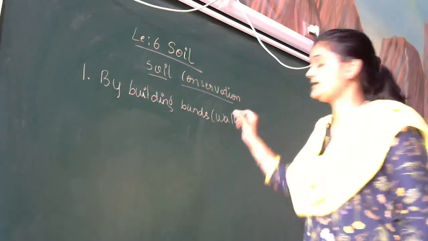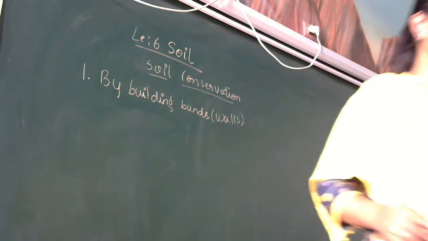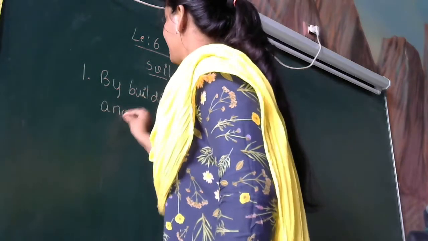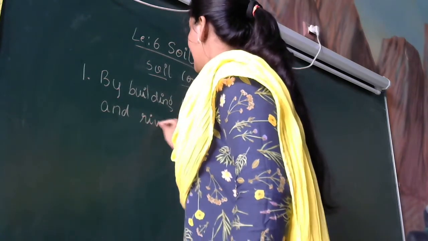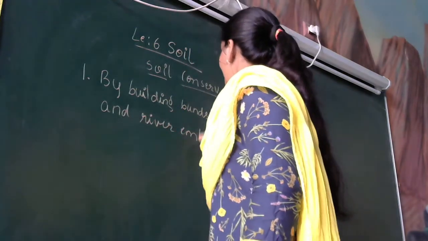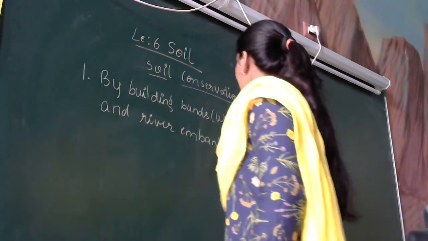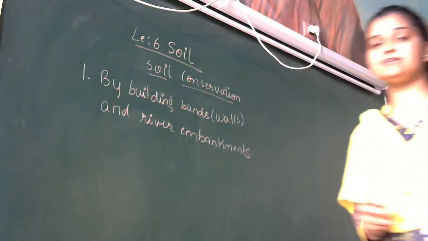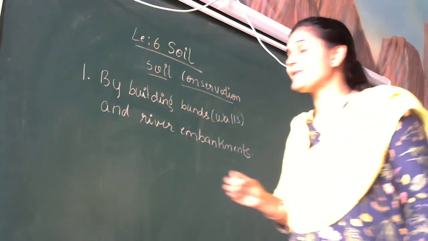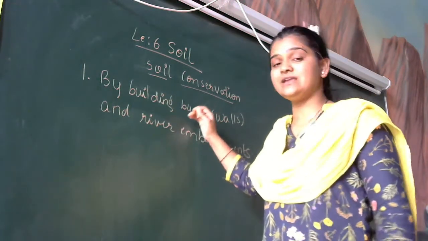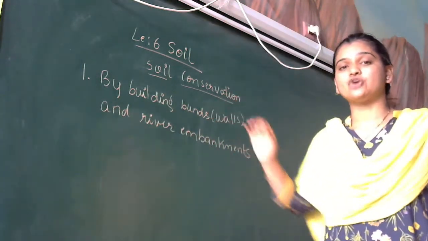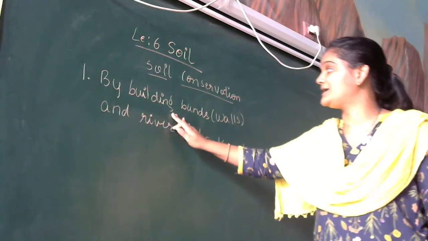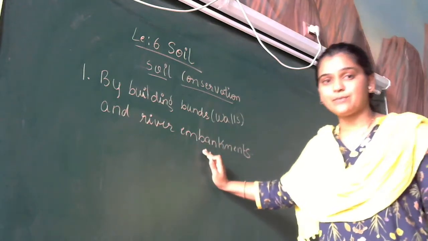Bunds are nothing but walls, and they are also used for river embankments. In case of the river, we call it river embankments. By building bunds, we can take care of the topsoil. Soil conservation's first method is building bunds and river embankments.